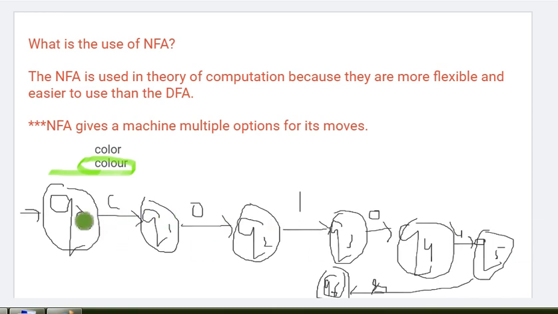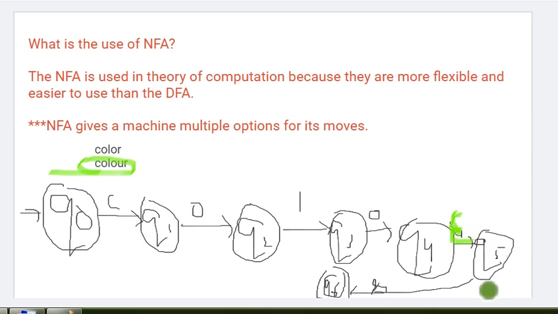Okay, we can make it with the help of a null also. For example, the machine is at Q0, C is coming, Q1 state, O is coming, Q2 state, L is coming, Q3 state, O is coming, and then at Q4 state there is no U, it is OR. If we make an epsilon here, then at Q4 there is a null movement, meaning nothing is there, and that is represented with epsilon.